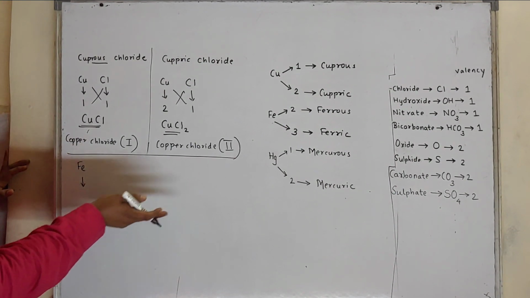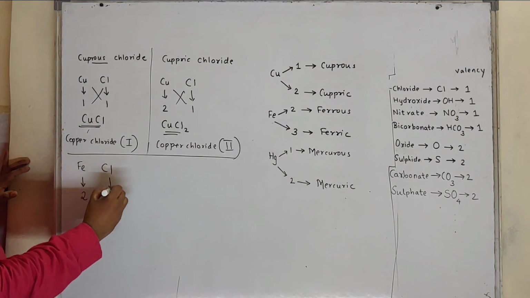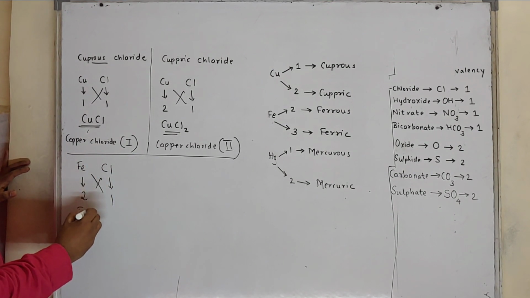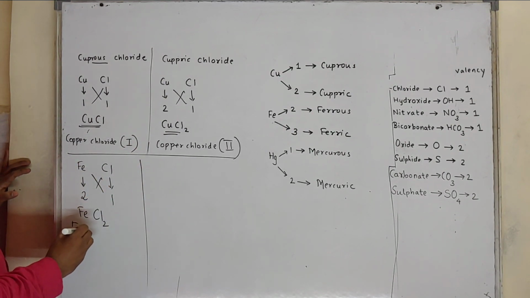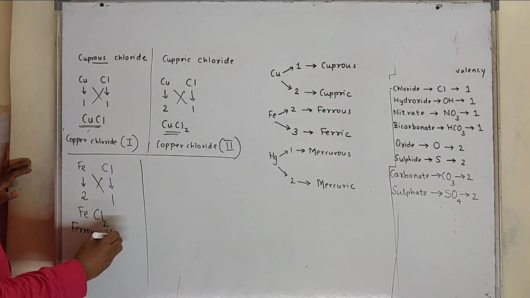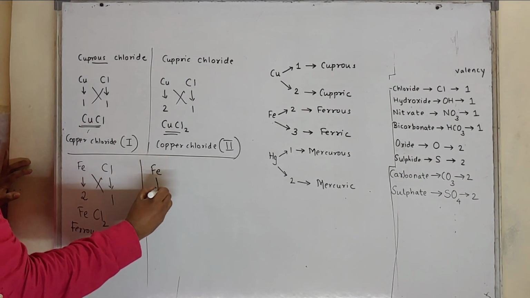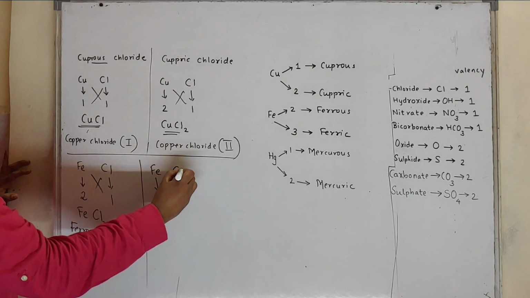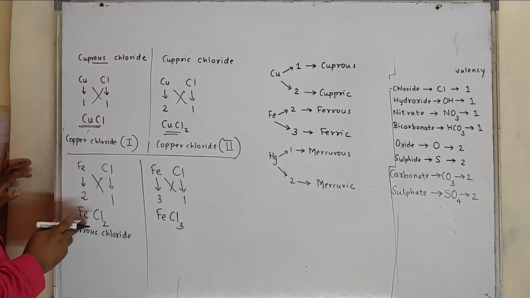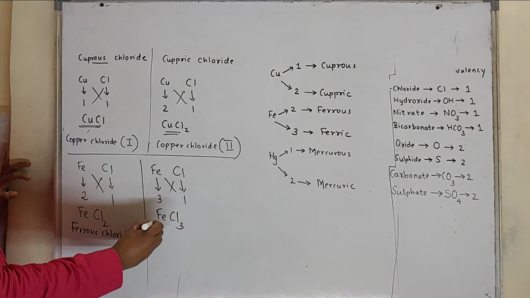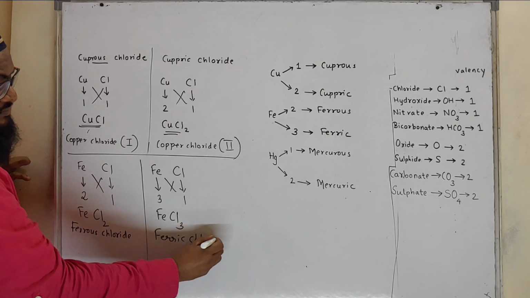Then ferrous chloride. Ferrous means iron with valency 2, chloride valency 1. It will be FeCl2. So this is ferrous chloride. Similarly, iron with valency 3 is called as ferric. Formula will be FeCl3. Got the difference? FeCl2 is called as ferrous chloride and FeCl3 is called as ferric chloride.